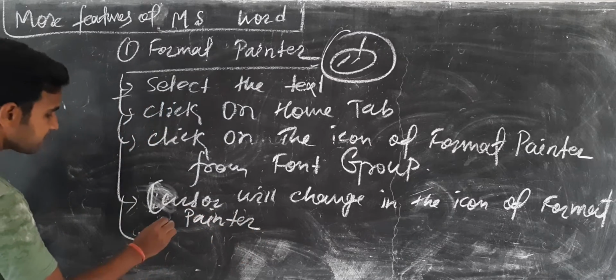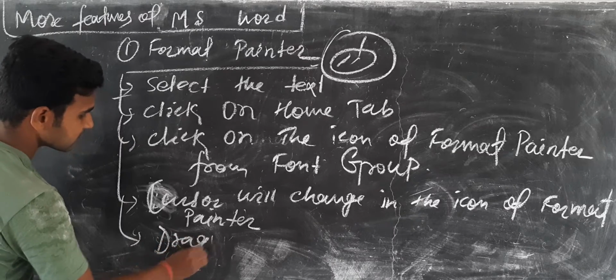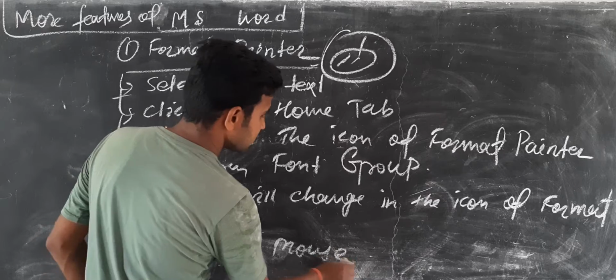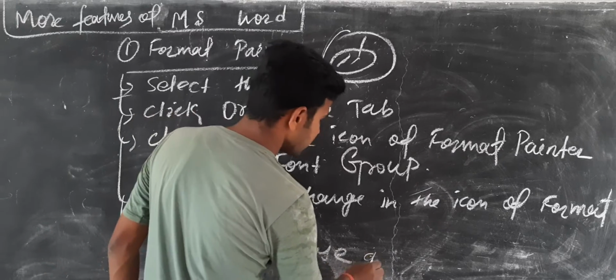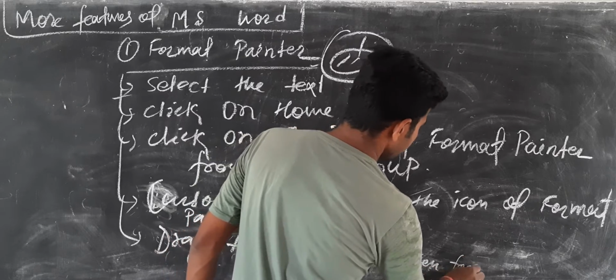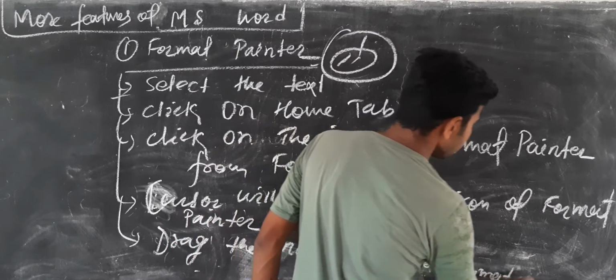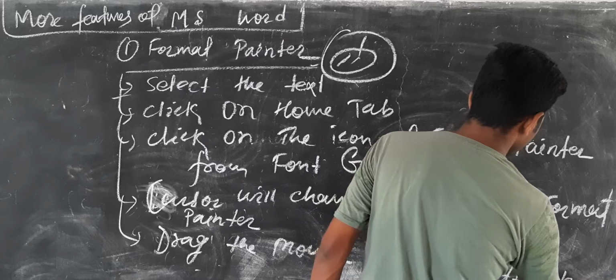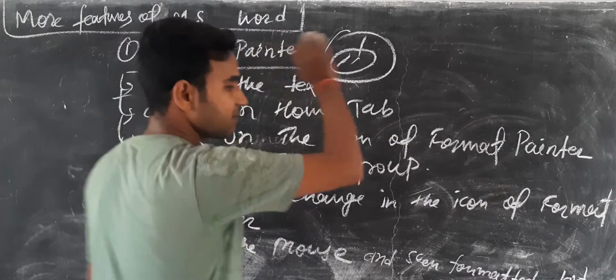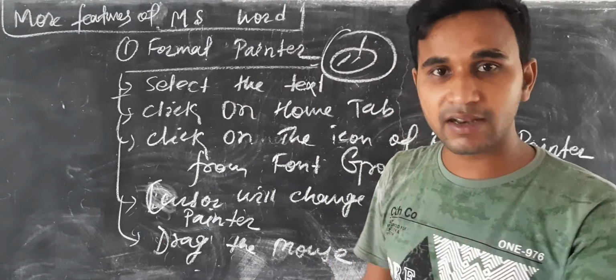And then drag the mouse and see the formatted text. This is the use of the format painter tool and this is very important.